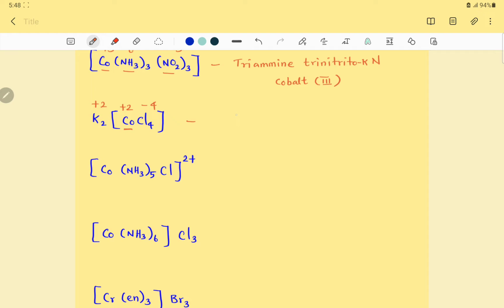The simple cation is potassium, so the name starts with potassium. Then the ligand is Cl minus, chlorido, 4 times, tetrachlorido. The central metal ion cobalt is present in an anionic complex, so cobaltate. The oxidation state of cobalt is 2, cobaltate(II).